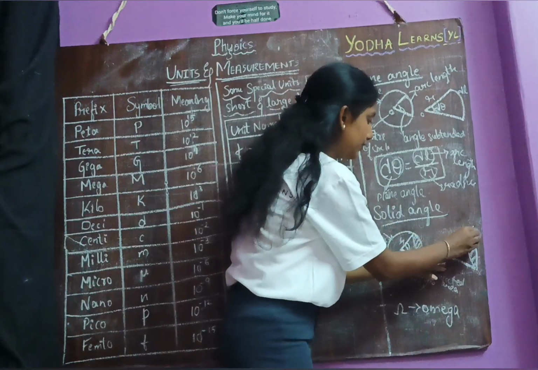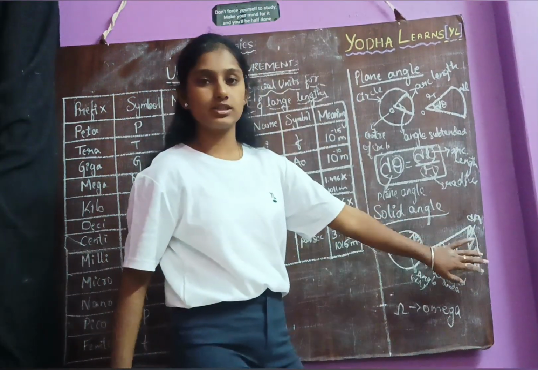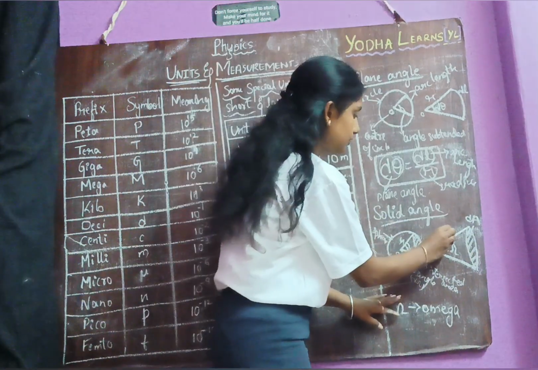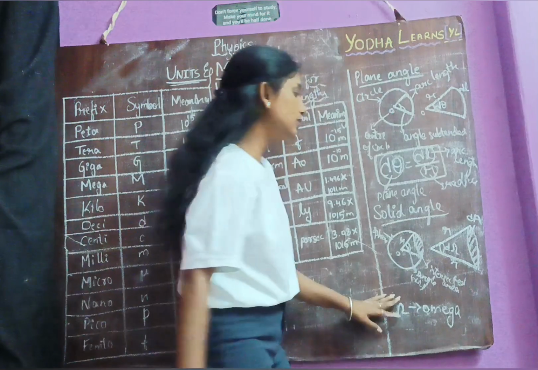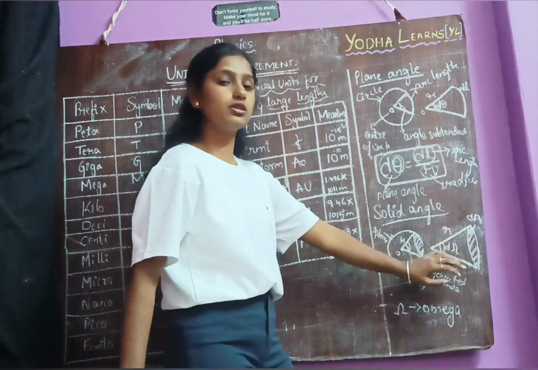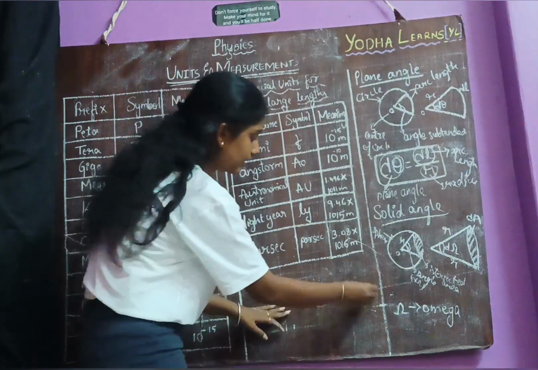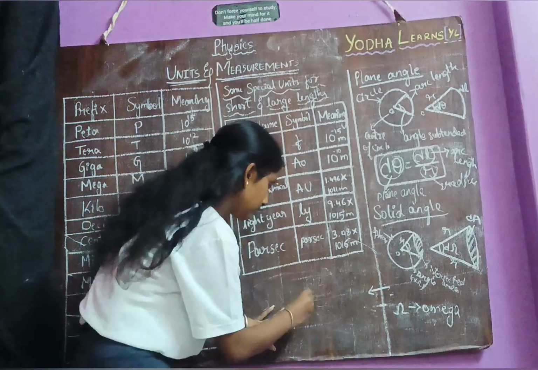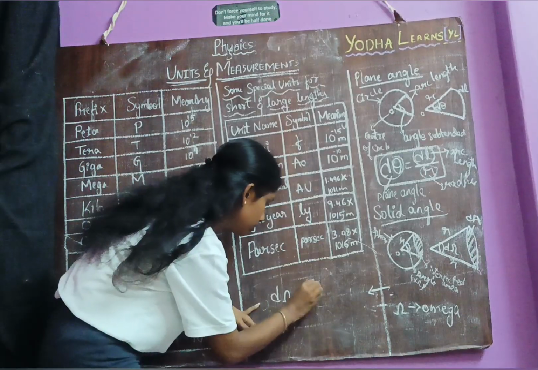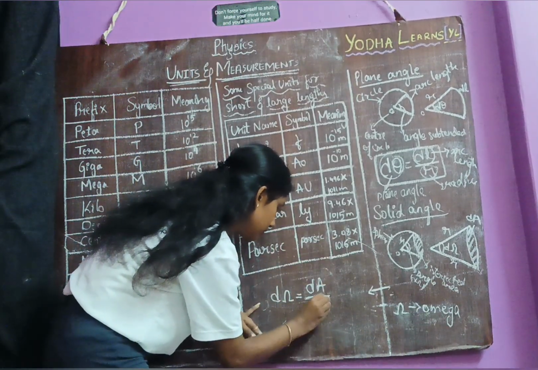So here I will consider this as dA, that is area of the intersected area of the sphere, and this is the radius r. Since here we are considering the area of the sphere, it is like 2D, two dimension, we are going to consider the radius twice. So what will be the formula of this solid angle? See, the formula will become d omega is equal to dA divided by r square.